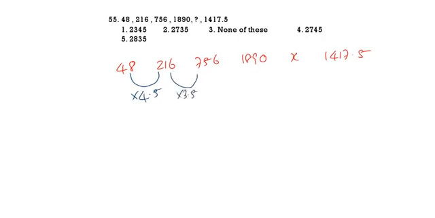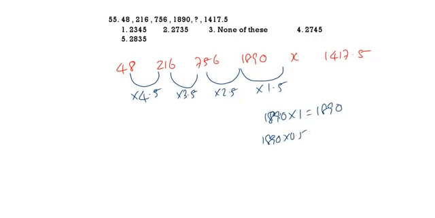Then this one will be times 2.5. This one will be times 1.5. 1890 times 1 is 1890. 1890 times 0.5 will be equal to 945. So totally it is equal to 2835. 2835 is the correct answer.